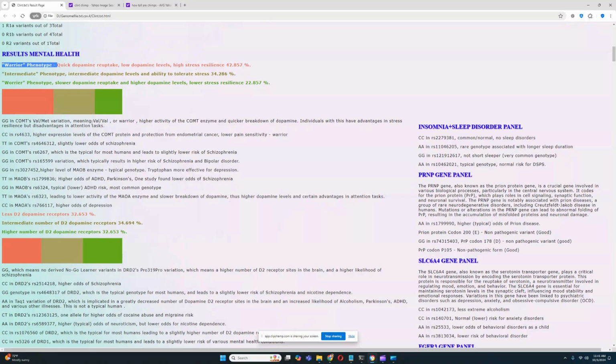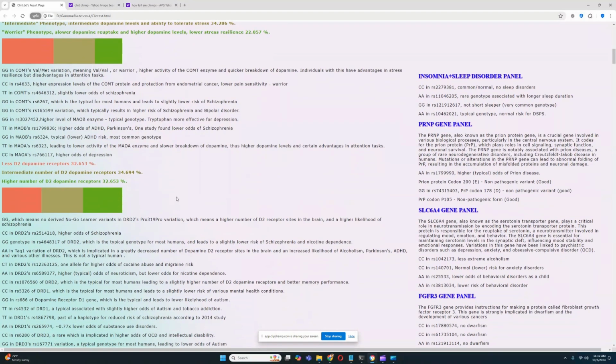Interesting stuff. So he's got GG in the COMT Met variation. He's got what else? Actually, he's got the Warrior genotype in MAOA, at least in this variation of MAOA. But despite that, he still scores Warrior. That's very interesting. Right. So it looks like the genotypes in MAOB and the rest of the genotypes in COMT were the contributing factor to the reason he scores so much for Warrior.